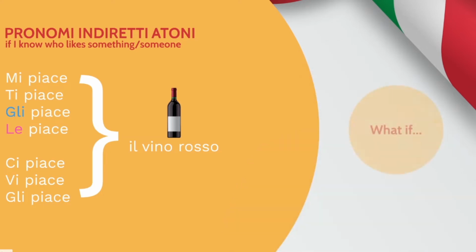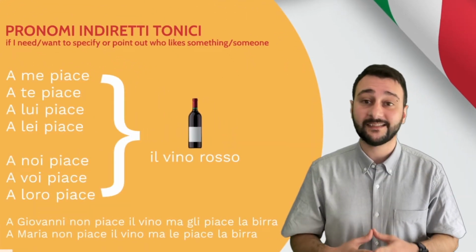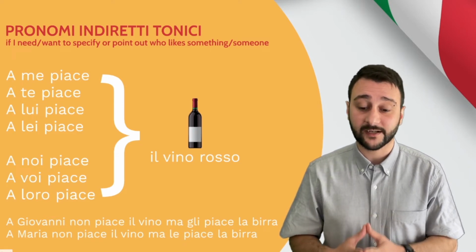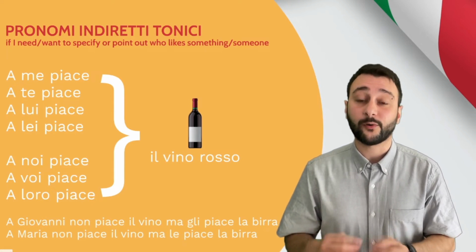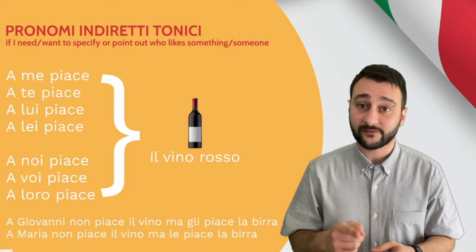Let's see now, what if I don't know who is doing the liking? I can't use pronomi indiretti atoni in this case. I will have to use pronomi indiretti tonici. They have exactly the same logical function. But if I need or want to specify or point out who likes something, who is doing the liking, I have to use these ones.